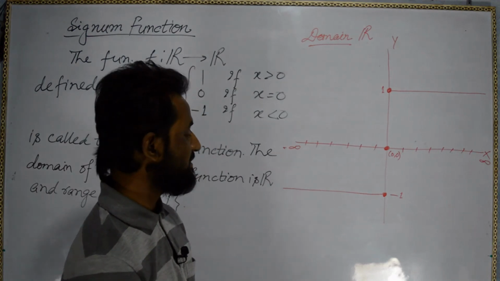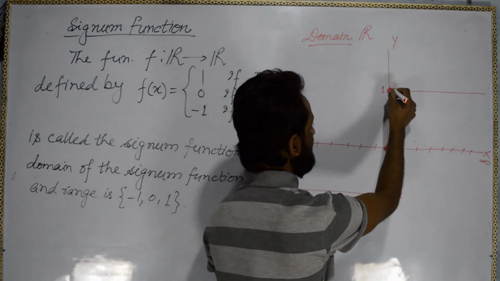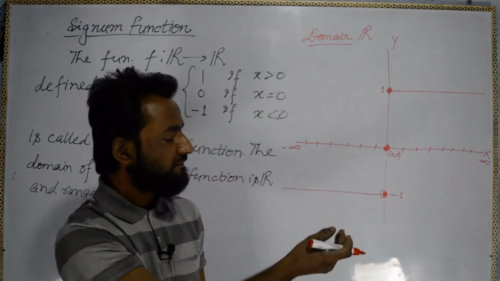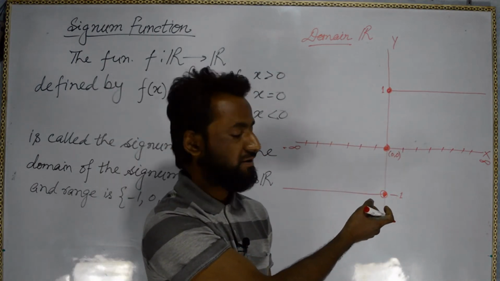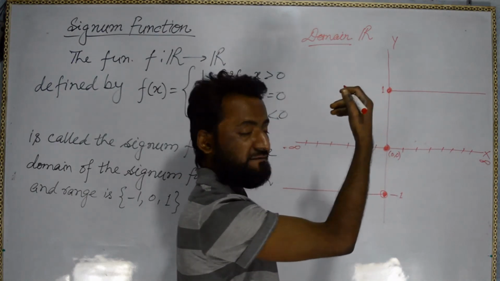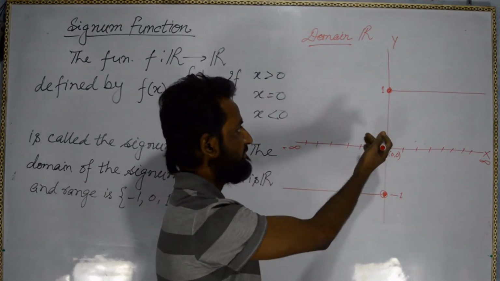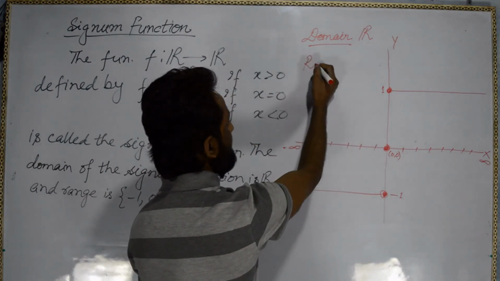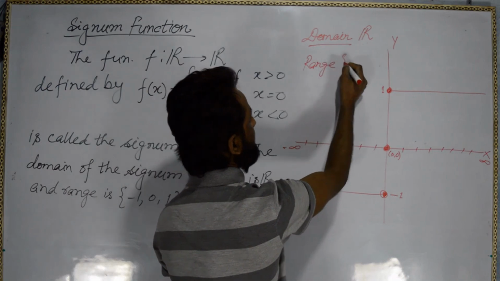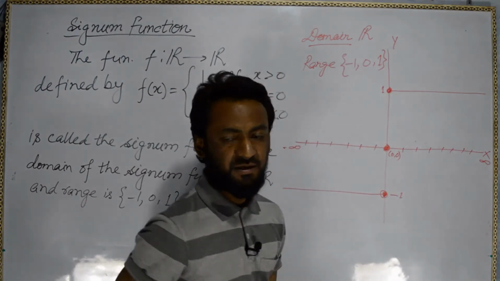What will be the range? Range will be {minus 1, 0, 1}. Whatever values we put, we get only these three values. If we put values from the positive side, we get plus 1. If we put values from the negative side, we get minus 1. And if we put 0, we get the value 0. So range will be {minus 1, 0, 1}. Okay, please copy this.